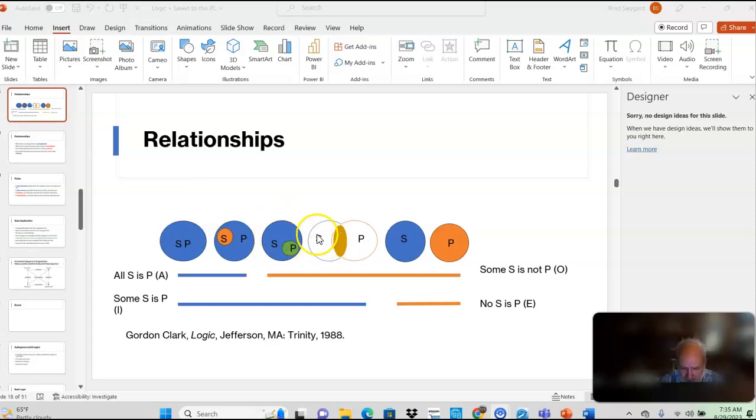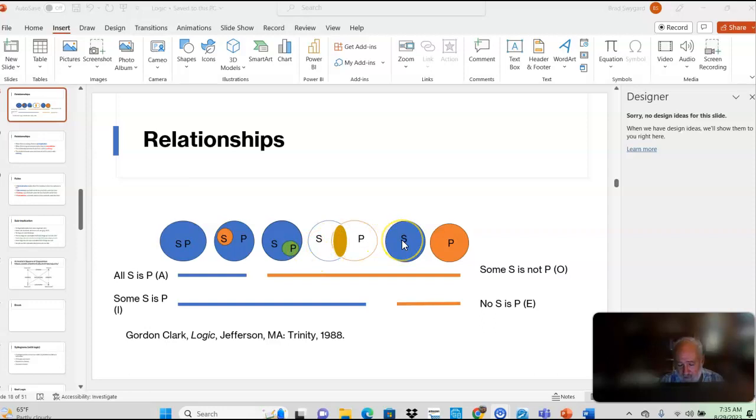Here's the same thing. Here's S over here that's not P. Here's P over here that's not S. But here's S and P that are the same. So some S is P, some P is S, but some S is not P, some P is not S. That's the relationship of subcontrary. Okay, they're contrary because they're different colors, but they can both be true at the same time because they overlap. But it kind of goes both ways.